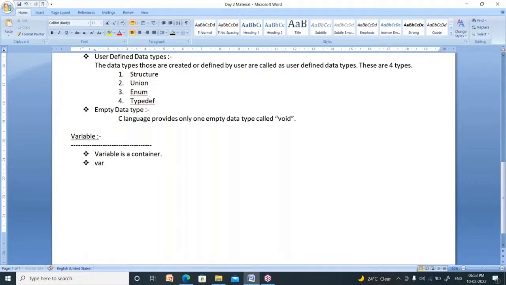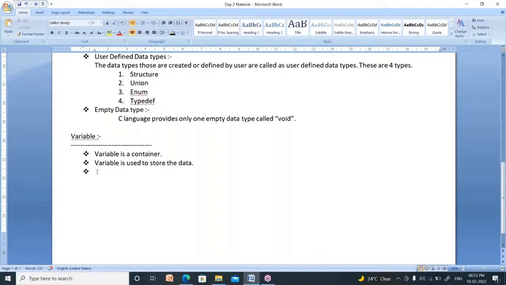What is the use of a container? A variable is used to store the data. So what does variable mean? You have to say these two points: a variable is a container which is used to store the data.